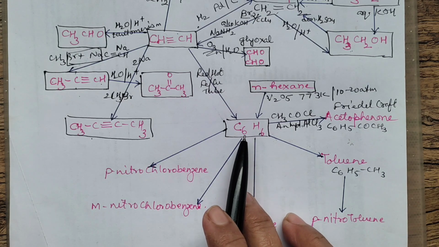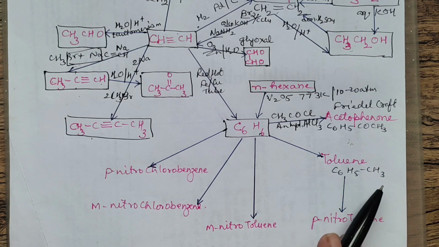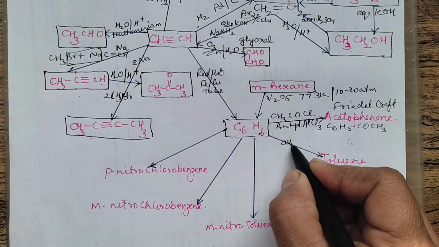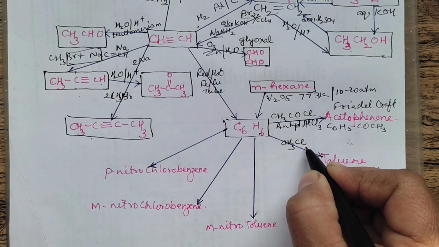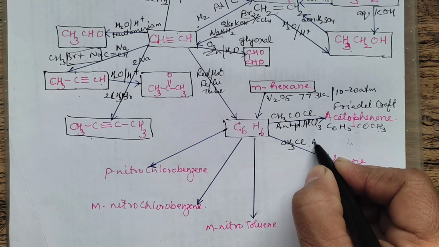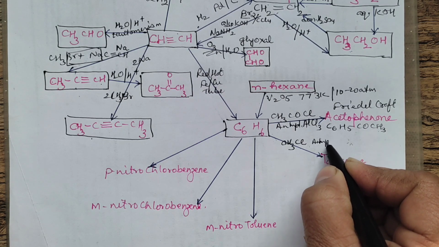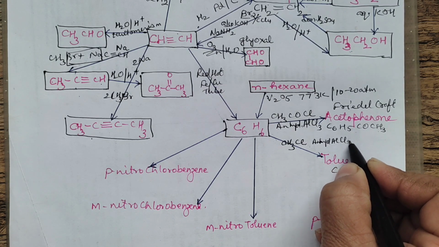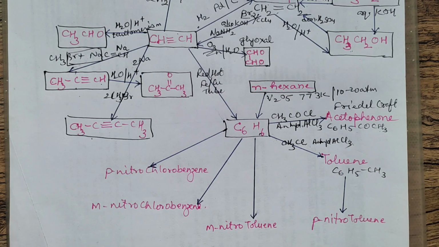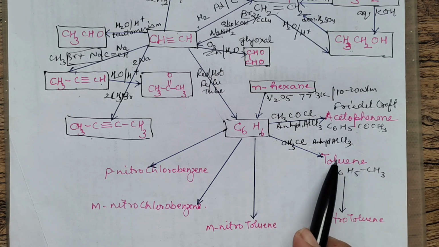Okay. Benzene can be converted to toluene, that is methyl benzene. This is also a Friedel-Crafts alkylation. So it is methyl chloride in the presence of anhydrous AlCl3. What you will get is toluene. Clear? Then toluene can be converted into para-nitrotoluene.